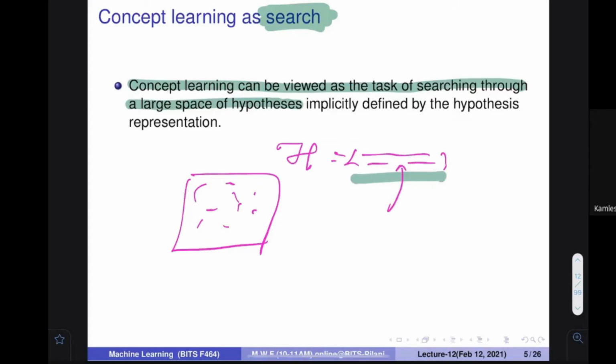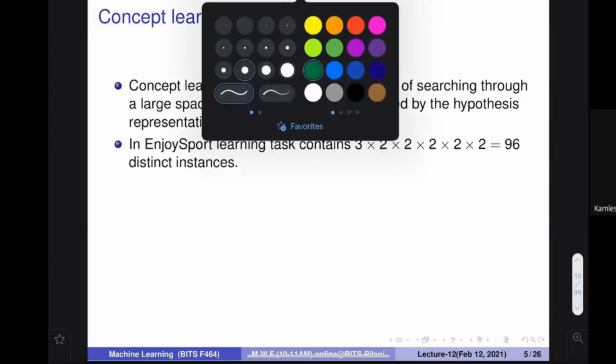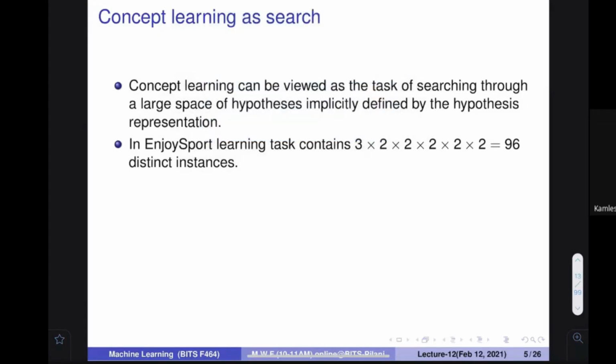Make sense? What is concept learning? Because we know that a lot of functions are there, we want to find out which is the best suitable one. So a small bit of computation. You know that the enjoy sports learning task contains six attributes. The first item can have three values. The second item can have two values, then two values, then two values, then two values, then two values. So six things were there, right?